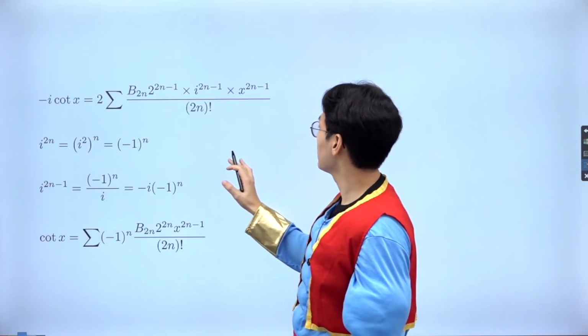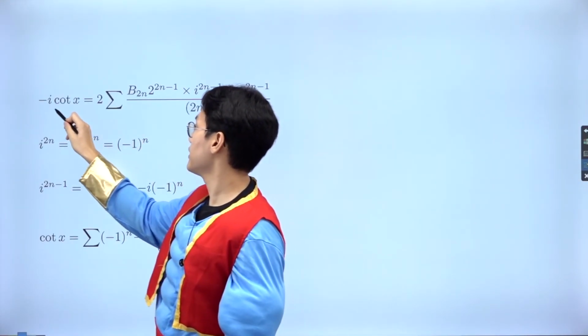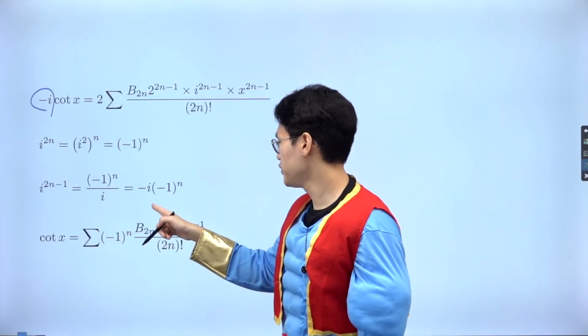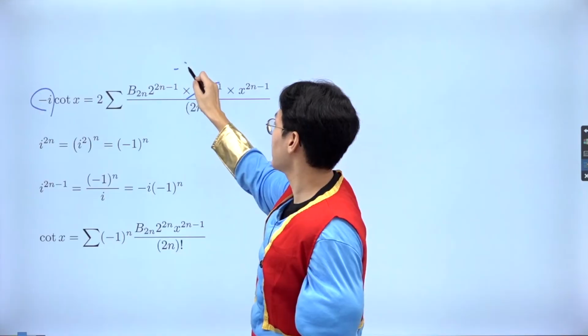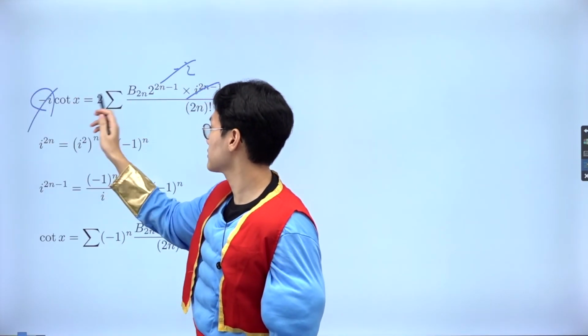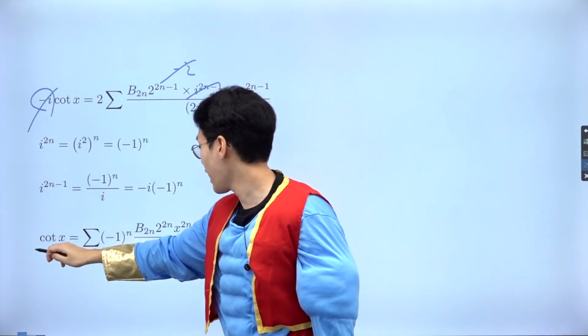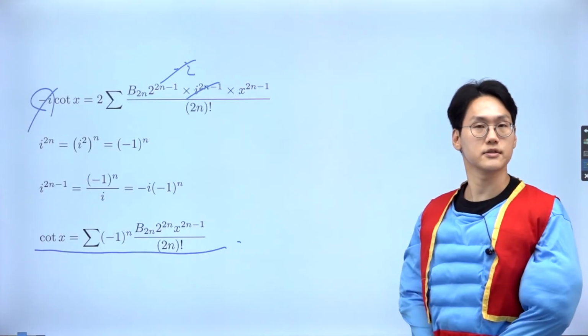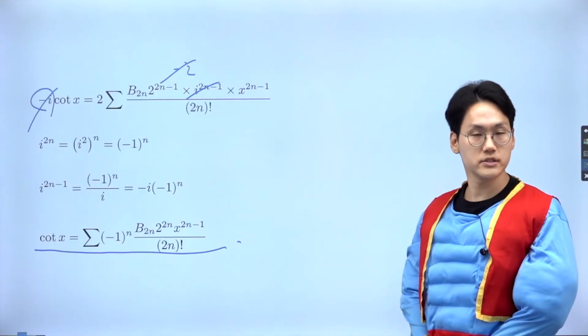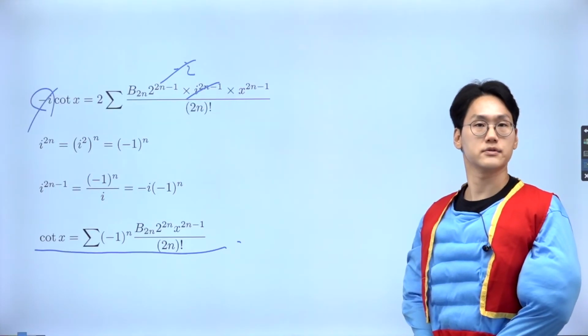However, I think I already had the negative i on the left-hand side, so if you divide, this will have something like the negative i also, but it cancels out. So thanks to the algebra, now I have been left with just the Maclaurin series of the cotangent like this. This is one step away from deriving the Maclaurin series of a tangent.